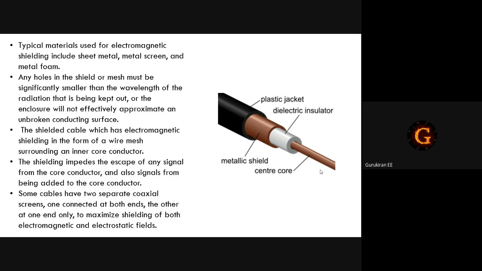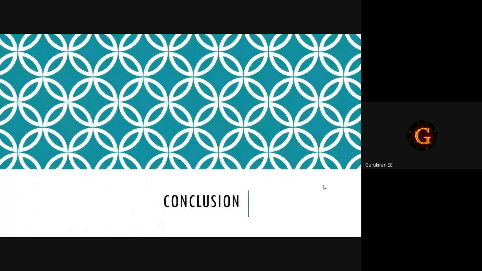The shielded cable has electromagnetic shielding in the form of a wire mesh surrounding an inner core conductor. The shielding impedes the escape of any signal from the core conductor and also signals from being added to the core conductor. Some cables have two separate coaxial screens, one connected at both ends and the other at one end only, to maximize shielding of both magnetic and electrostatic fields. This is about the electromagnetic shielding.